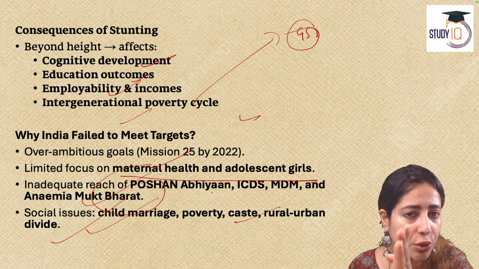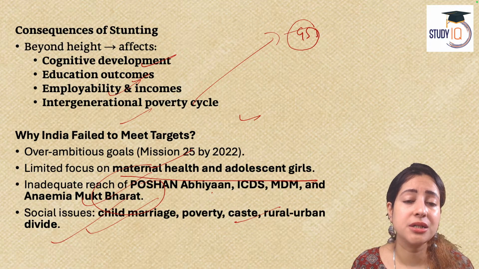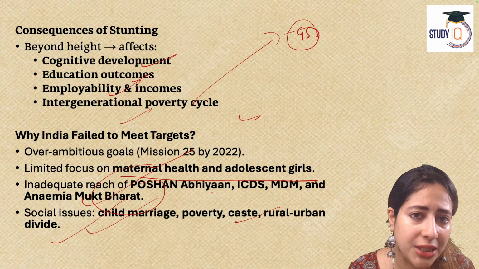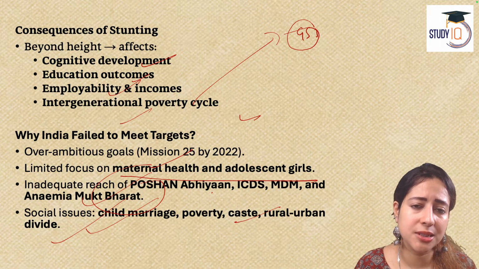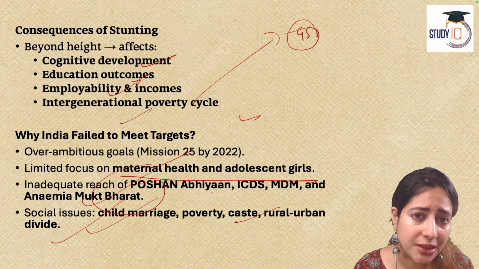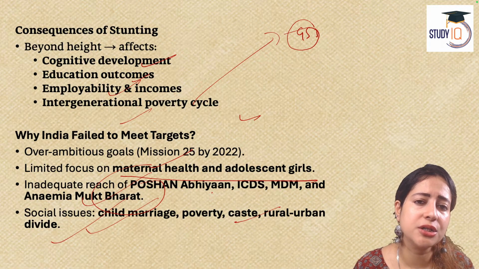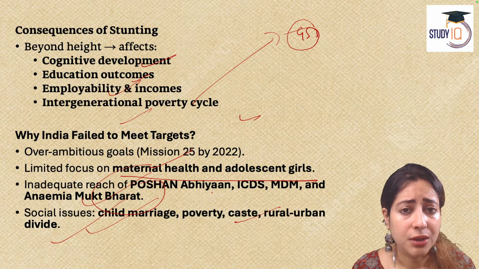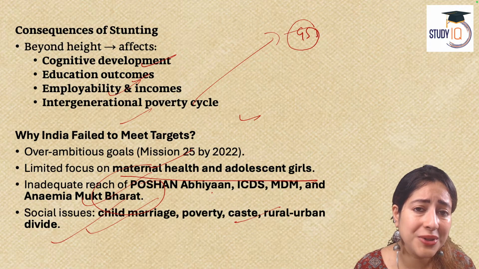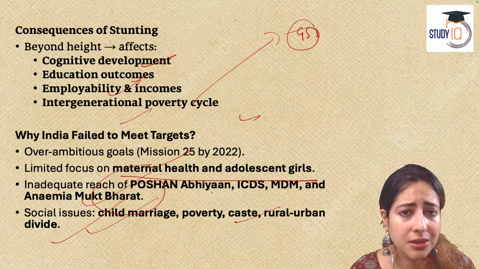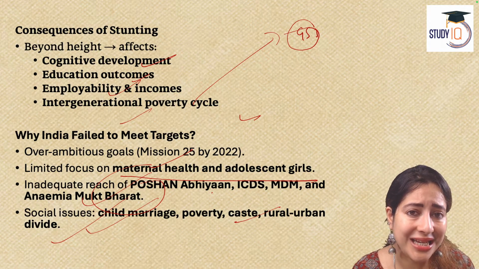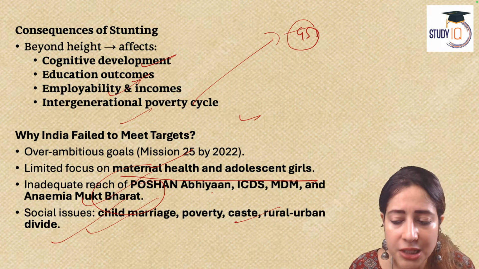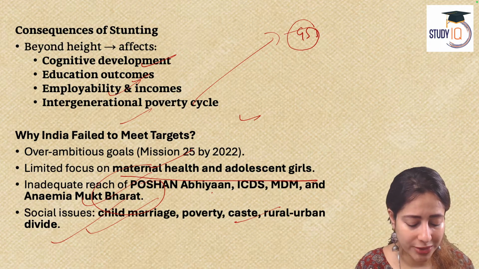So talking about your UPSC exam, you might get a question in the mains GS paper 2, 1 or 3. What are the main reasons behind high level of stunting and wasting among Indian children? Or the question can also say, why do you think the targets of PM Poshan Abhiyan or the Poshan Eat Right mission in India, they were not met as envisaged by the government? Any of this question can come.